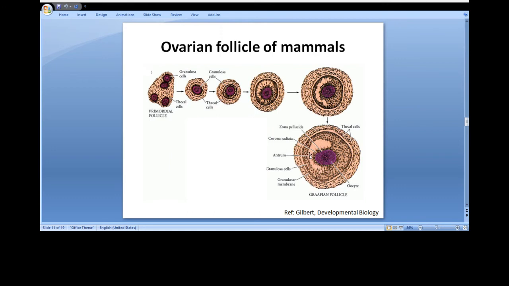Between the oocyte and corona radiata is the layer called zona pellucida. And there is a cavity in the mature Graafian follicle called the antrum.